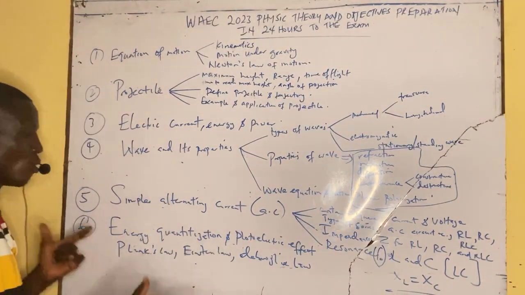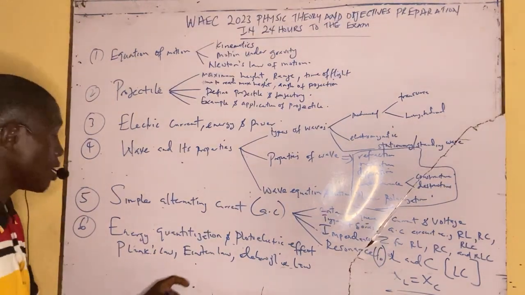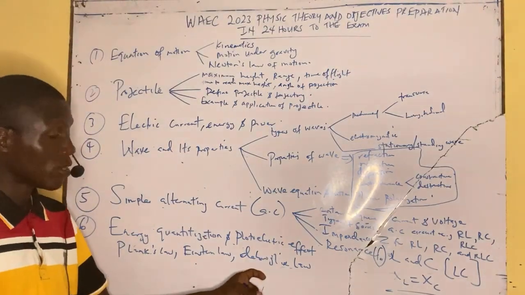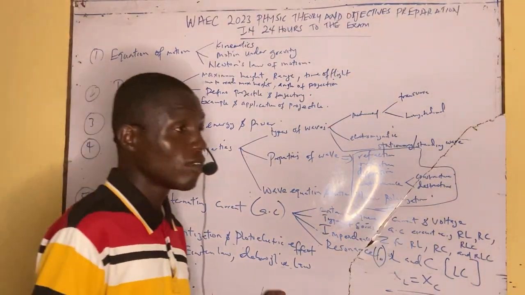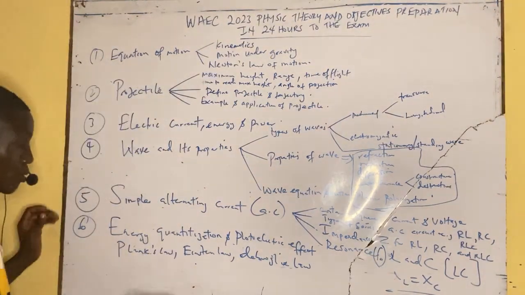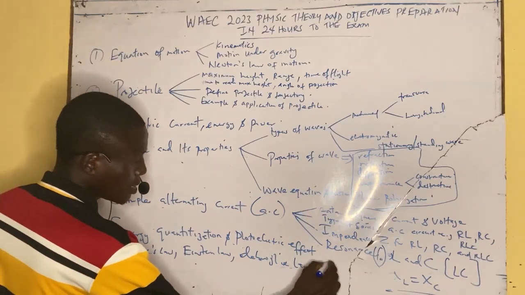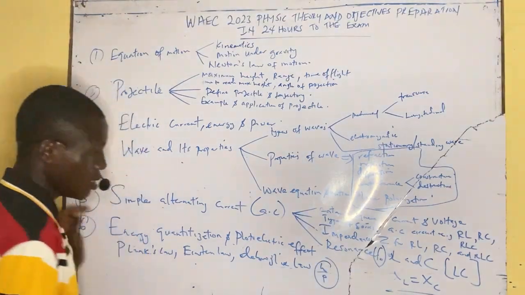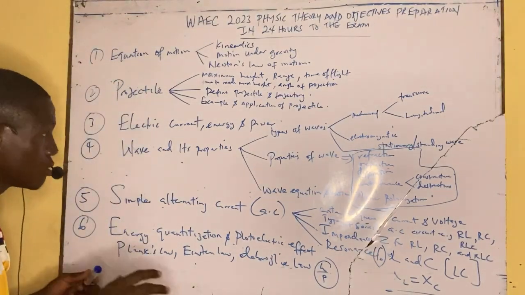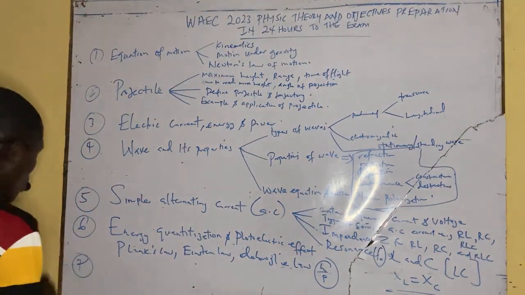If you know how to use the laws very well: E equal to hc over lambda. This one says E equals mc squared. The de Broglie says lambda equals h over p, the Planck constant over the momentum. I'm going to go into this topic in detail, so stay tuned.